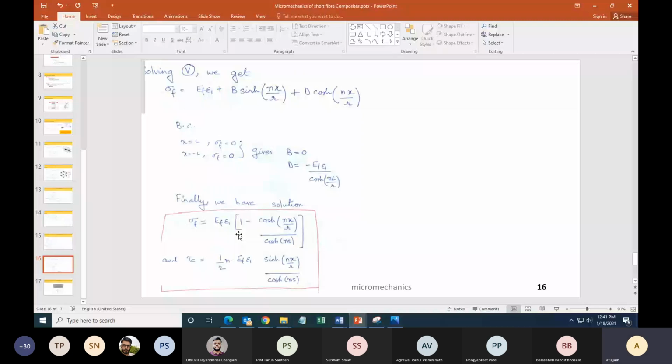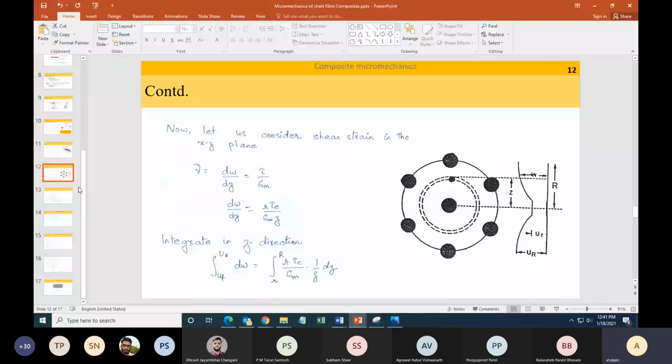Hint is in this slide. If you look at this slide, we have found out what is the basis of calculating this value of capital R. R is the radial distance between two neighboring fibers.